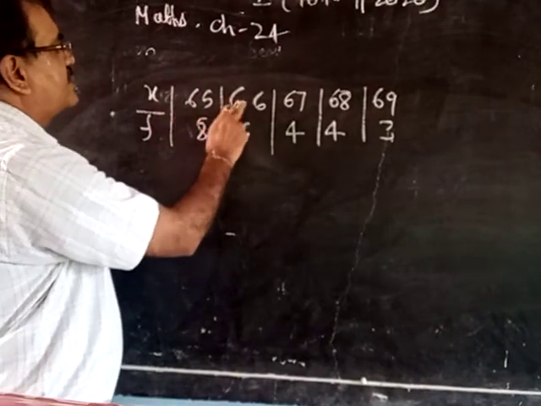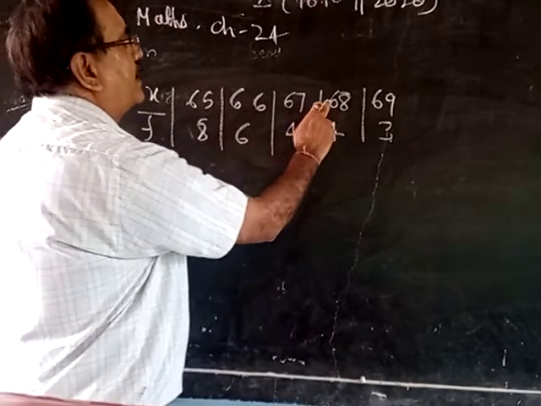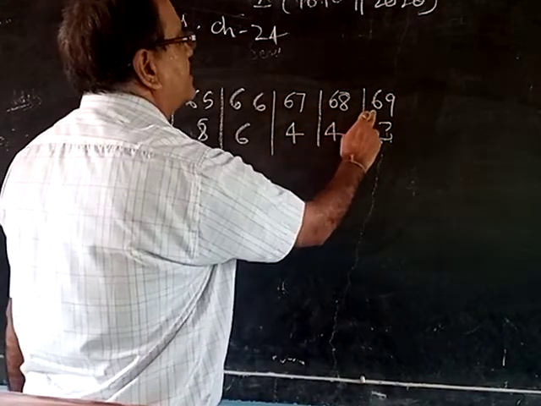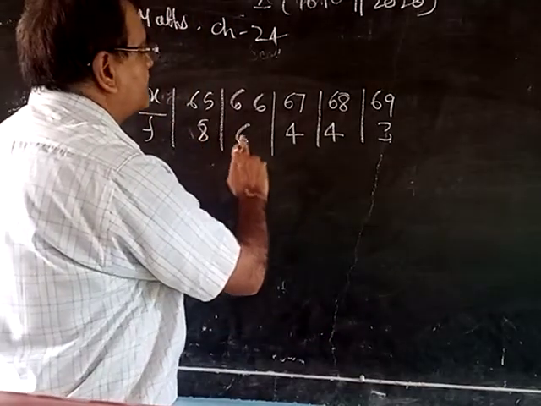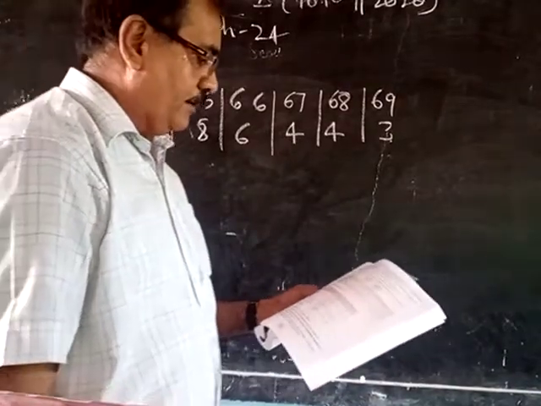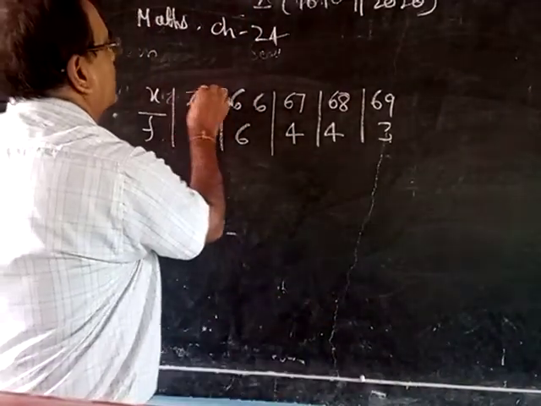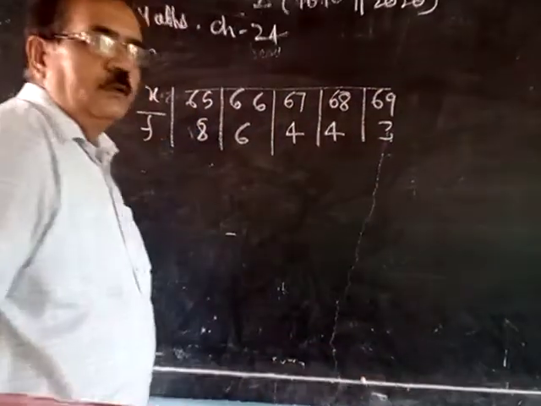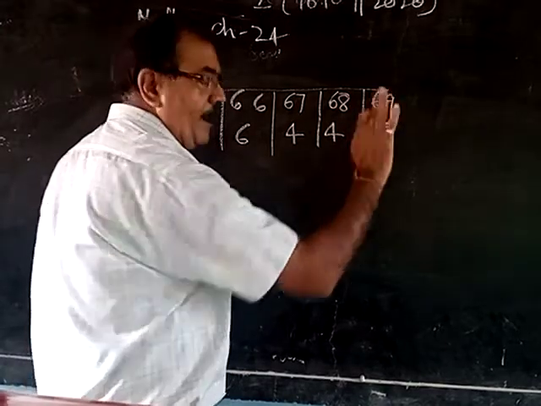65 into 8 plus 66 into 6 plus 67 into 4 plus 68 into 4 plus 69 into 3, divided by 8 plus 6 plus 4 plus 4 plus 3. Divide it, it will give the mean. In the shortcut method, what do you have to do? See, this is an observation problem. How many terms are there? 1, 2, 3, 4, 5.